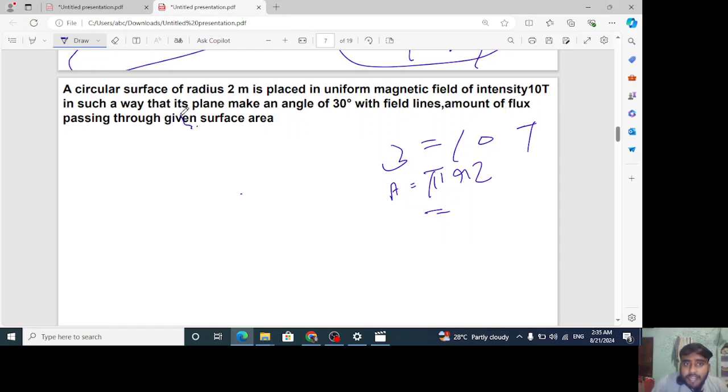It is very important to understand that its plane makes an angle of 30 degree with the field lines.